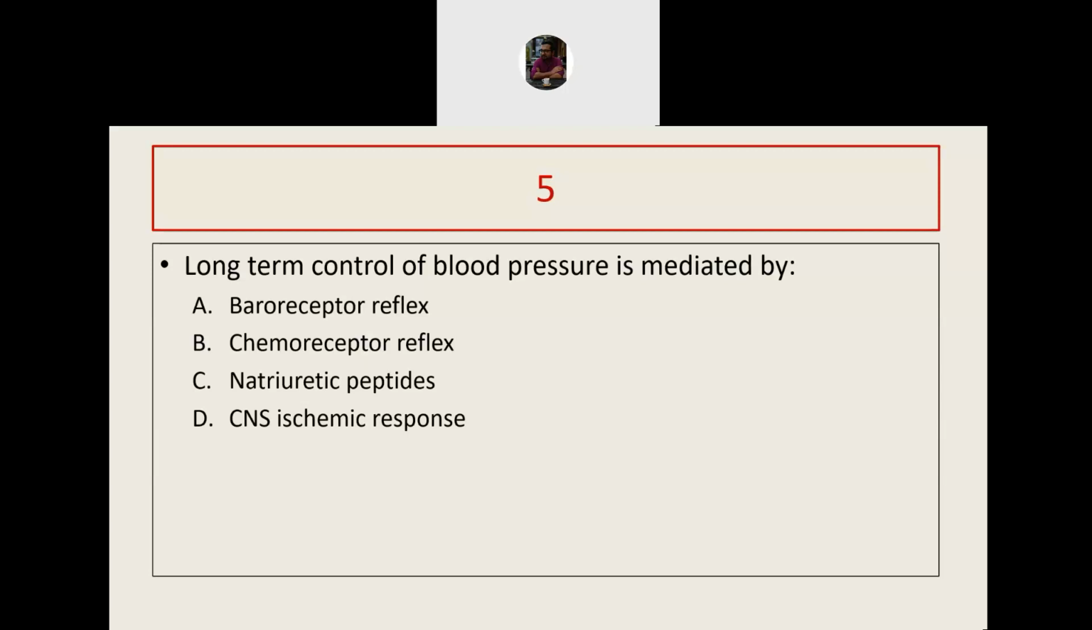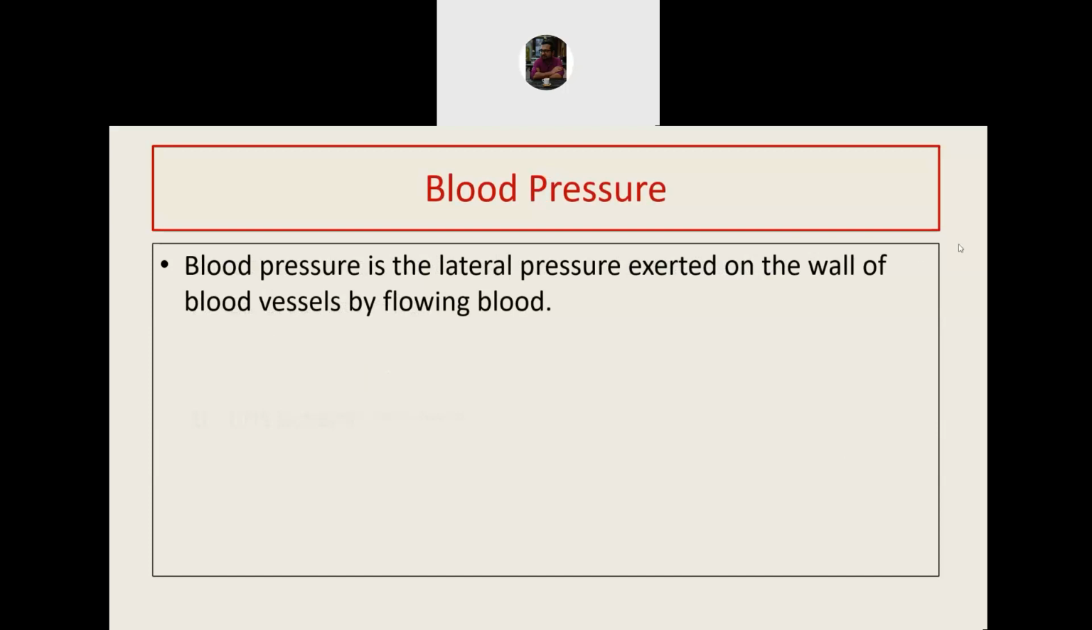Okay, thank you for the participation. Let us start with the discussion on these topics and we'll come back to these questions. So we know that blood pressure refers to the lateral pressure that is exerted on the wall of the blood vessel by the flowing blood.